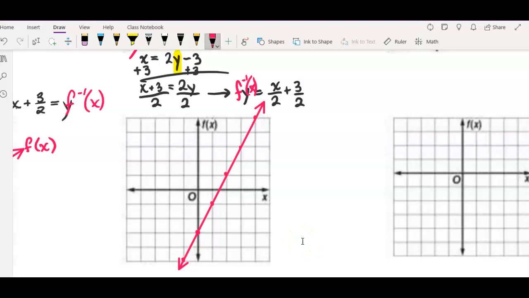Next, I'll graph my inverse. I'm going to begin at 3 halves, which is 1 1/2, and I'm going to go up 1, right 2. Down 1, from 1 1/2 down 1 is 1/2, back 2. And I'll connect them.